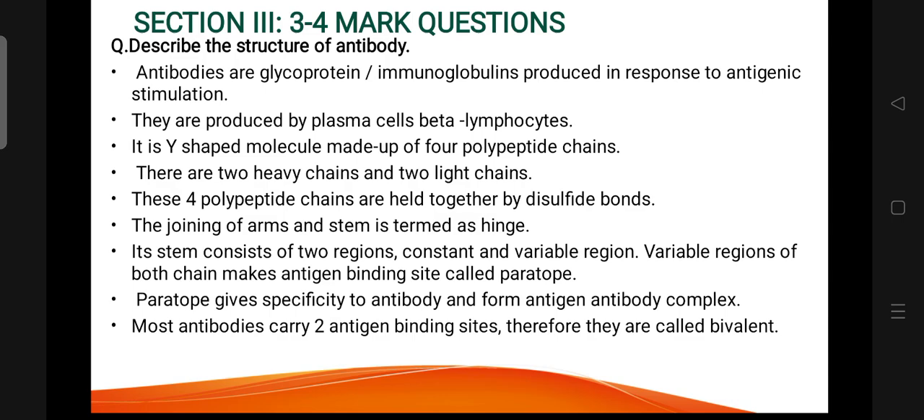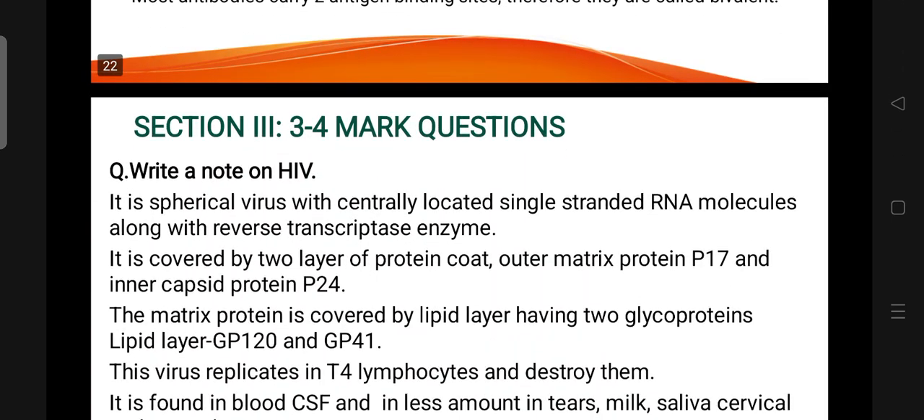The joining of arms and stem is termed as hinge. Its stem consists of 2 regions, constant and variable regions. Variable region of both chains makes antigen binding site called paratope. Paratope gives specificity to antibody and forms antigen antibody complex. Most antibodies carry 2 antigen binding sites, therefore they are called bivalent.